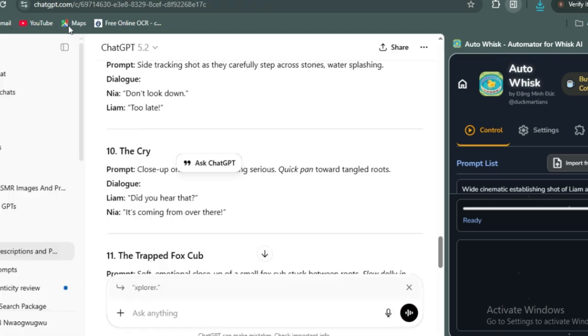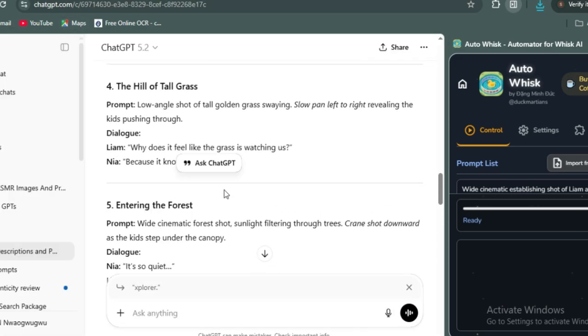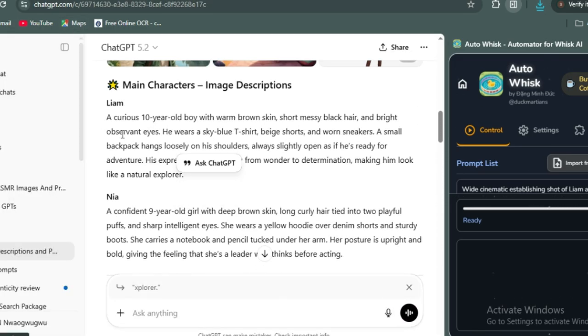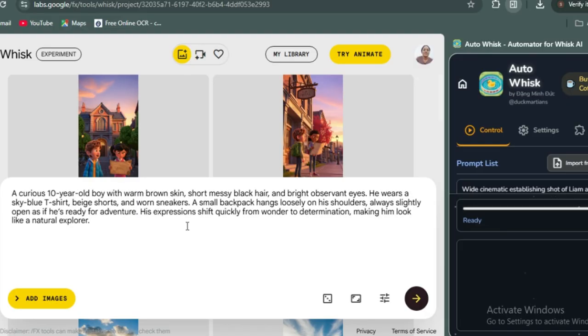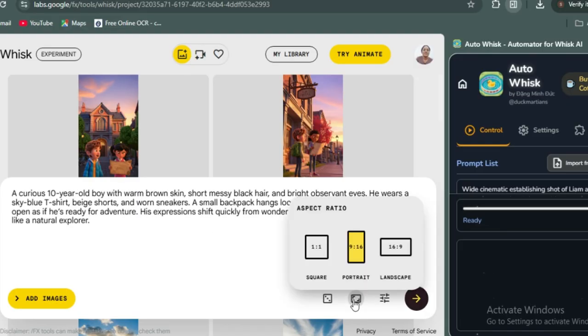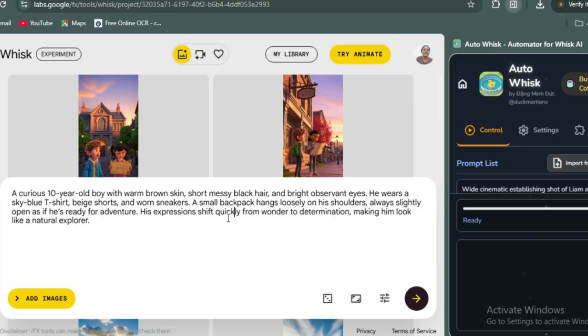We go over to our ChatGPT and pick the main character details. Like now, this is the boy character. We highlight the boy, and I go to Whisk and drop the image character here. I drop the prompt here. Over here, I choose the style that I want. Now you can decide to choose either portrait or landscape. I'm choosing landscape for the sake of this tutorial. Now I have to generate.